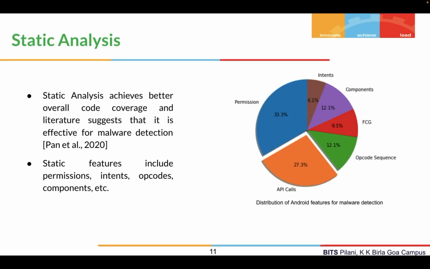Now, static analysis usually achieves better overall code coverage, and the literature has suggested that it has been found to be effective and useful for malware detection, such as a study by Penn et al. in 2020. Various static features include Android permissions, intents, opcodes, components, etc. Here we show a distribution of these features for malware detection used in previous studies. You can see 33.3% of the studies have used permissions as a feature. Then 27.3% of the studies have used API calls as a feature, and so on. So these are the various features that have been used in previous research.